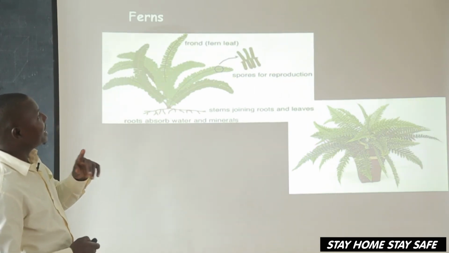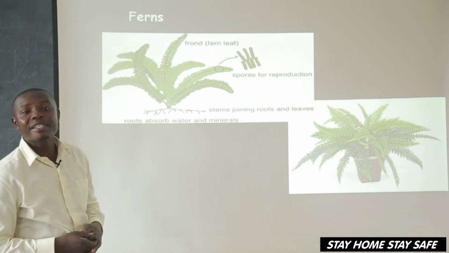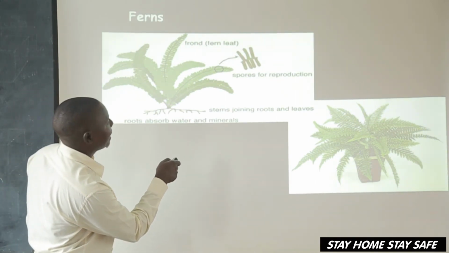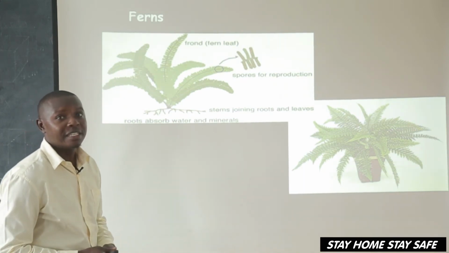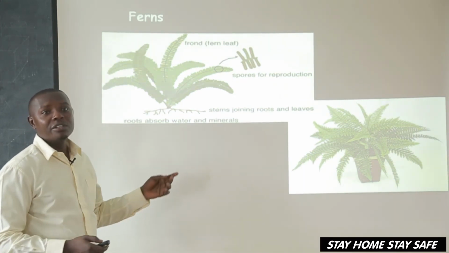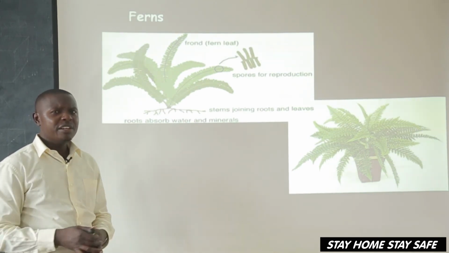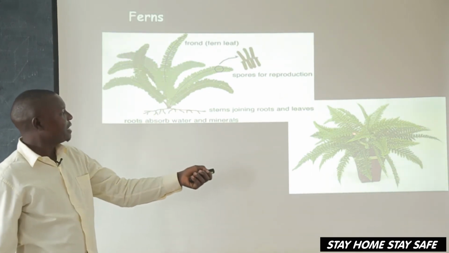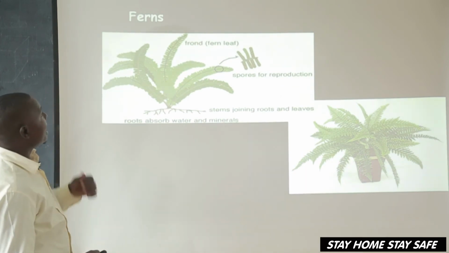The leaves of ferns are called fronds, and the fronds produce spores. You can see the leaves are the ones which produce what? Spores. You can move around your home, but don't move alone. Ask mommy to move around and show you these ferns, because this is the way they look. Those are ferns. Let's look at the liverworts.